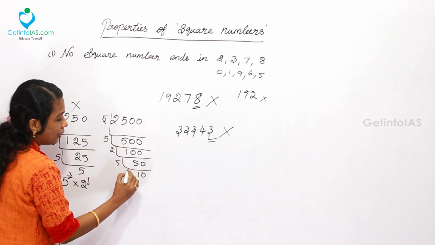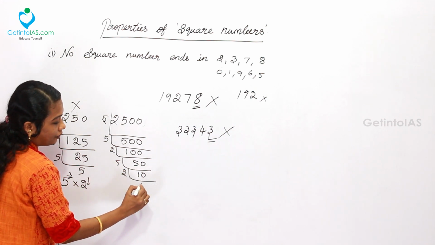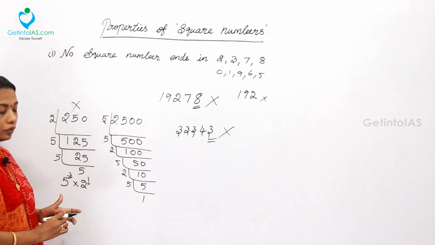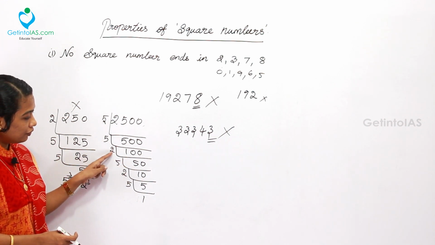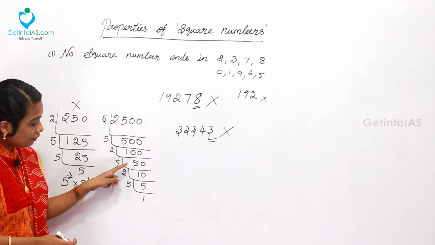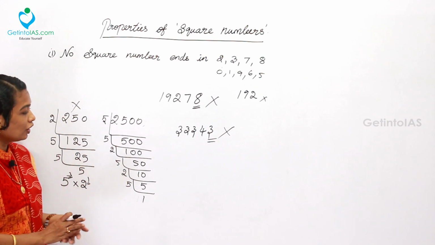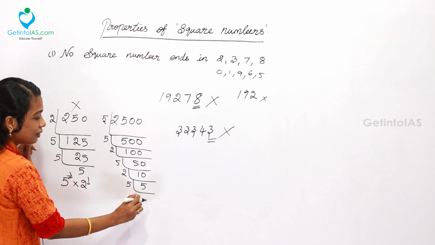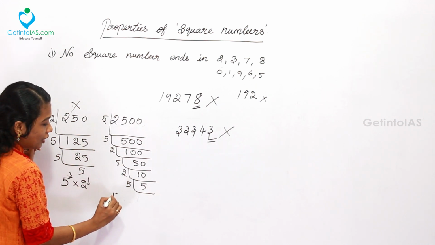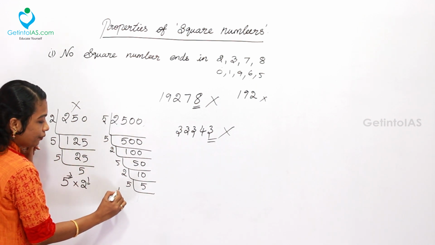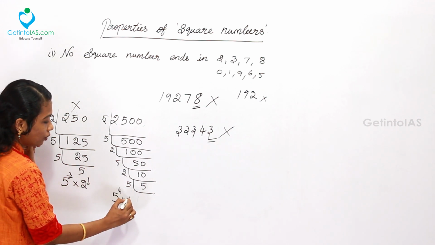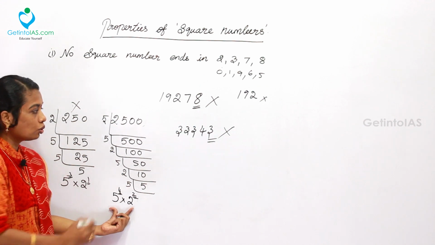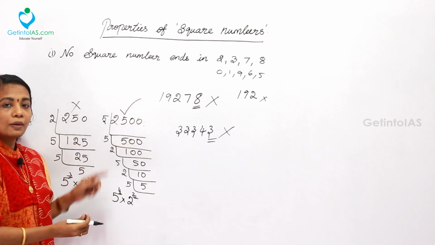Now you can group all the factors together. 5 appears how many times? 1, 2, 3, 4, four times, and 2 twice. So the powers are even for all the prime factors, so we can conclude this is a perfect square.